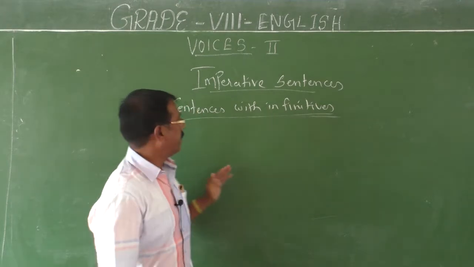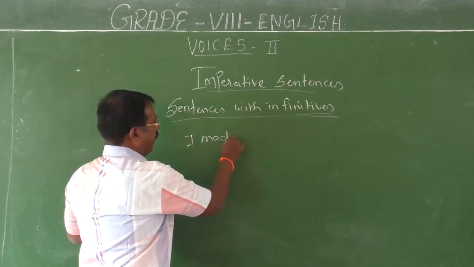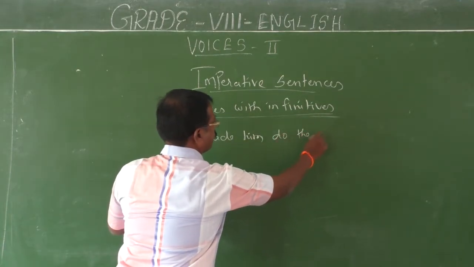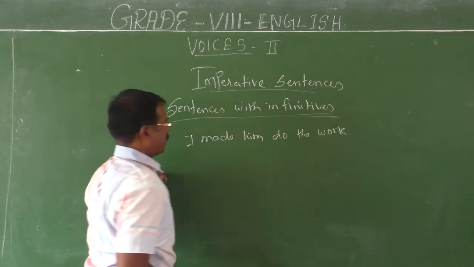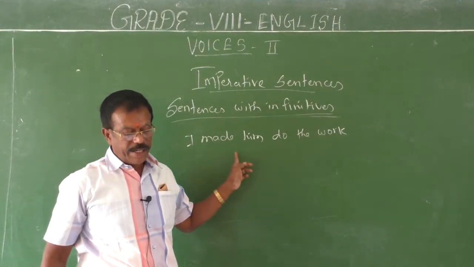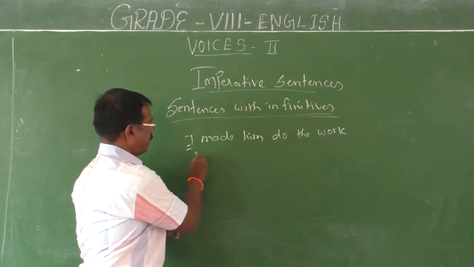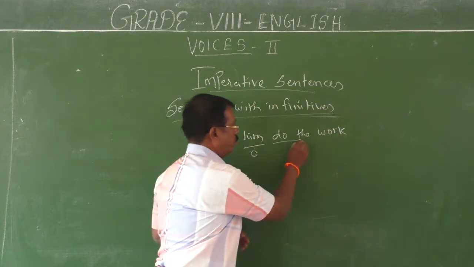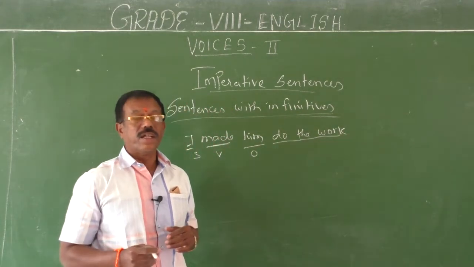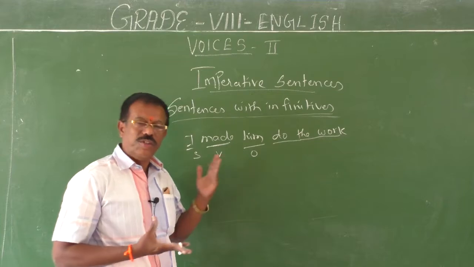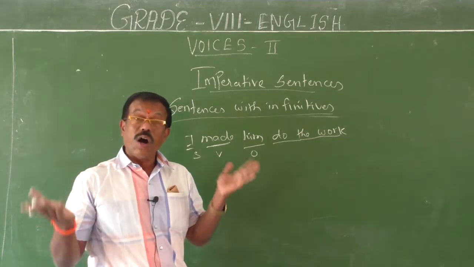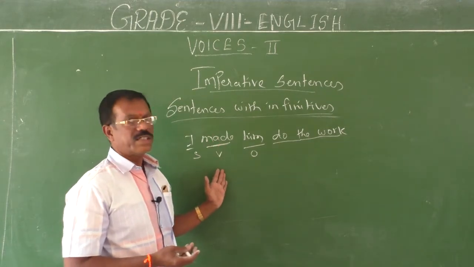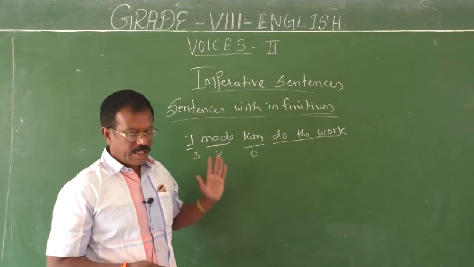And then see the next one. I made him do the work. See, just to go through the sentence: I made him do the work. Here I is the subject, made is the verb, him is the object, do the work. Actually here, who was asked to do the work? He was asked to do the work. Who ordered him to do the work? The subject, that is the doer of the action.